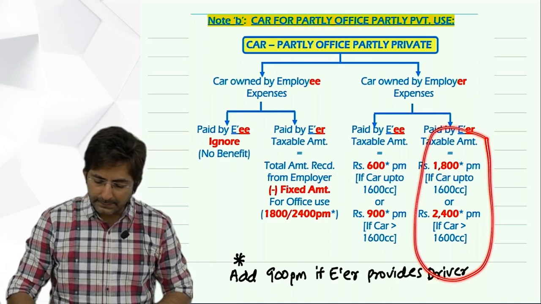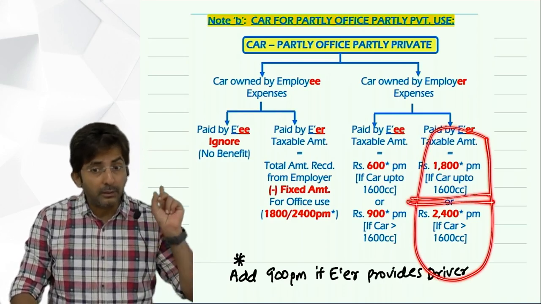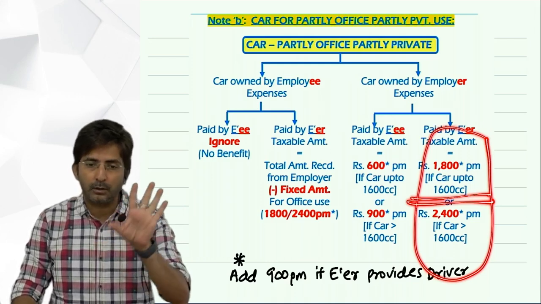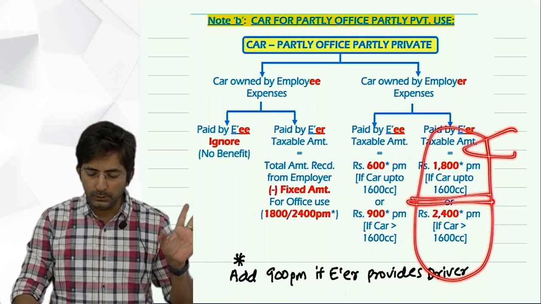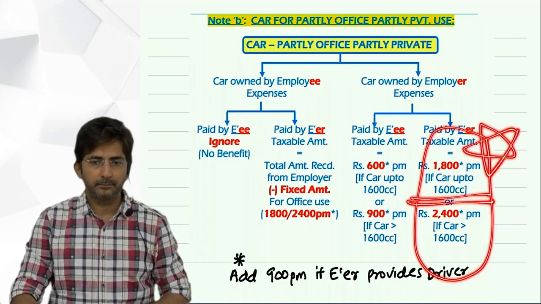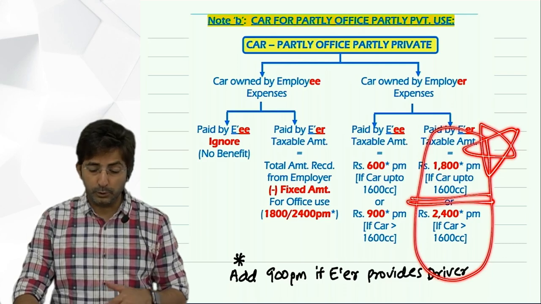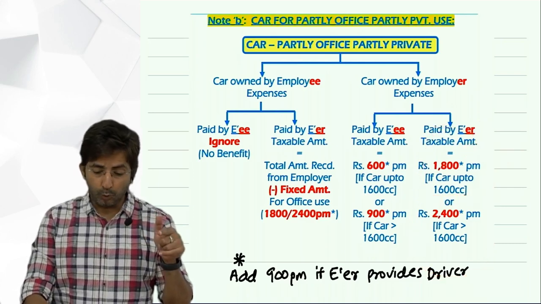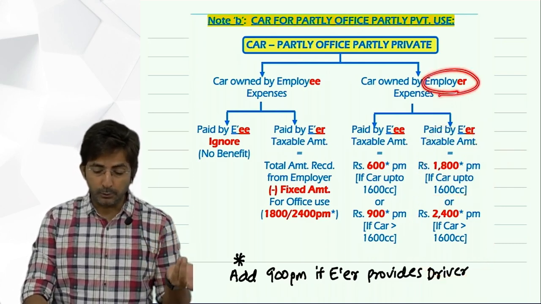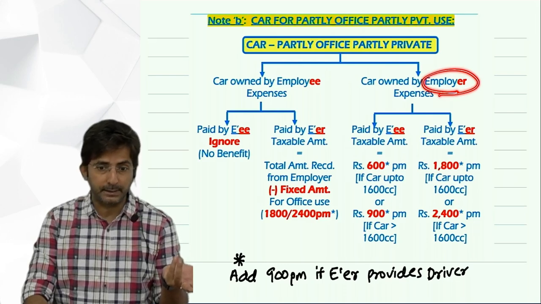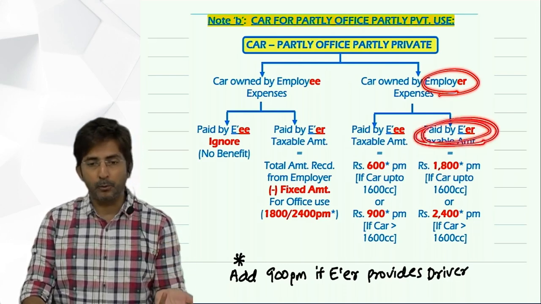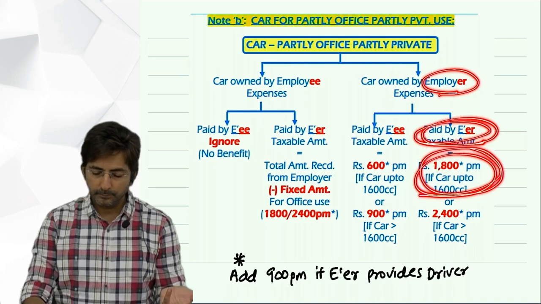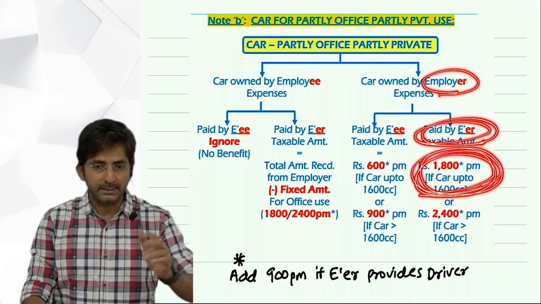And regarding the CC, I have already told you in the last lecture, if the engine capacity is not given, always assume it's a small car. So you will take 1800 per month. So see here, so much thinking was involved. Firstly, because of the word free, it's owned by the employer. And the problem is not specifying about expenses, so we assume paid by the employer. And about CC also the problem is silent, we assume up to 1600 cc.